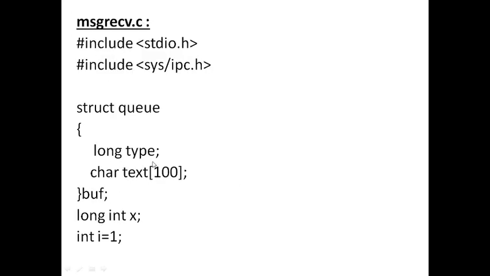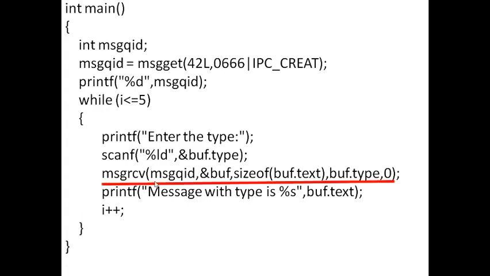Now the receiver program will be very similar to the sender, except that you have used the receive method instead of the send method. So here the user has to enter the type number correctly, and that is forwarded to the receive function, and only if there are messages containing this particular type, it will be retrieved by the receiver.